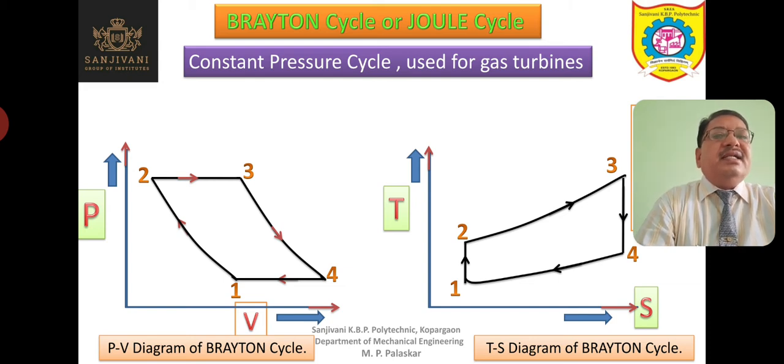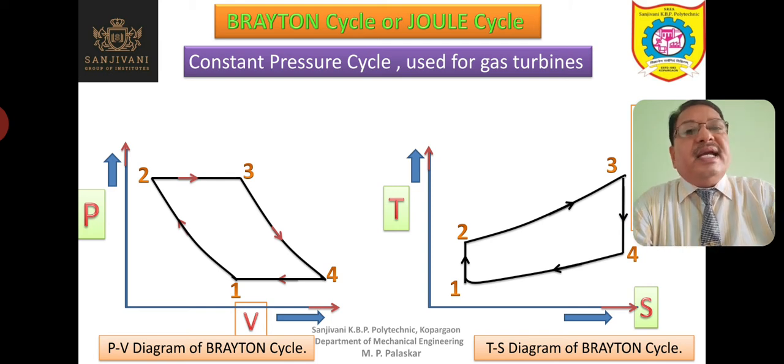But in Brayton cycle or Joule cycle, you will find that the heat is supplied as well as rejected at constant pressure. So this cycle is different from all the previous cycles, and once again I will tell you that in this cycle the heat is supplied as well as rejected at constant pressure.